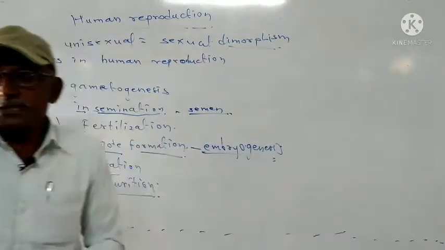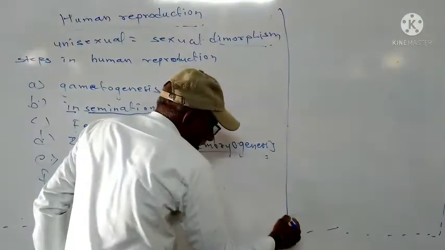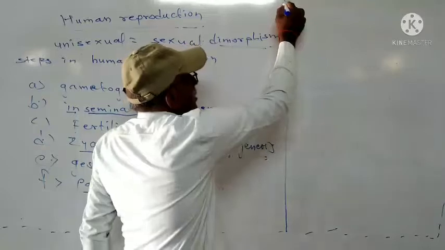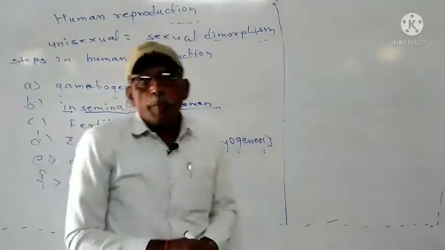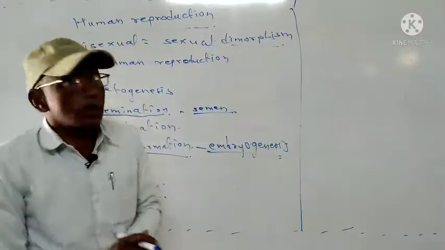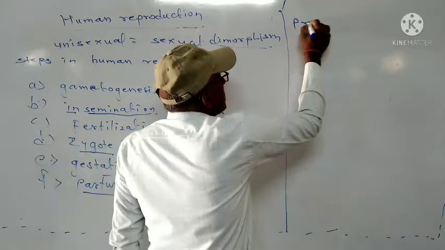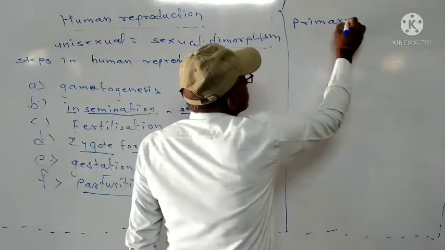Then the next point is reproductive parts or reproductive sex organs, which we are going to see in male and female. There are primary sex organs and secondary sex organs.